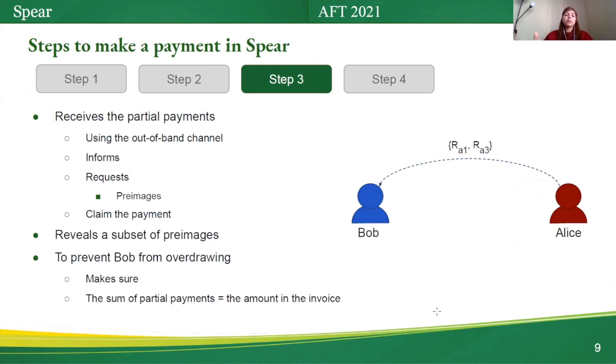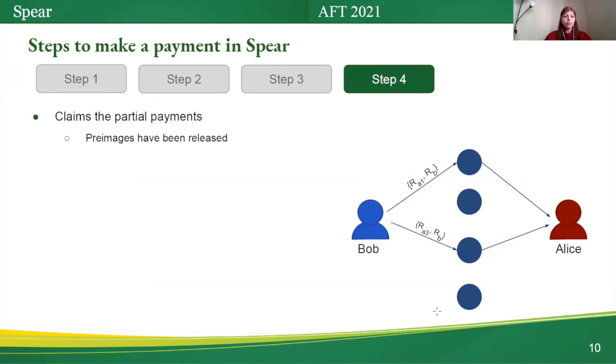So Bob reveals in response, Alice reveals a subset of pre-images to Bob. To prevent Bob from overdrawing, Alice makes sure the sum of partial payments corresponding to the pre-images that she releases is equal to the amount in the invoice. In the fourth step of Sphere, Bob claims the partial payments whose pre-images have been released by Alice.